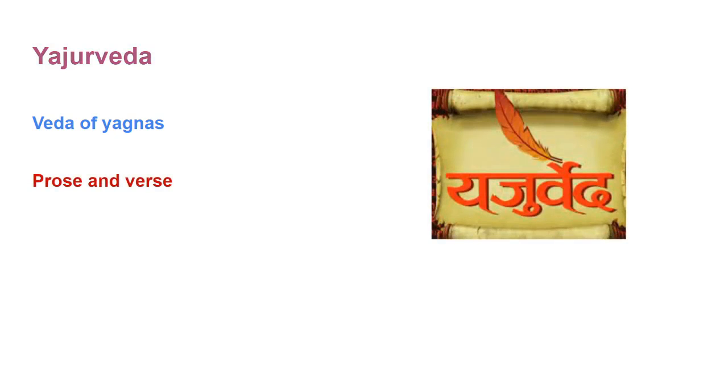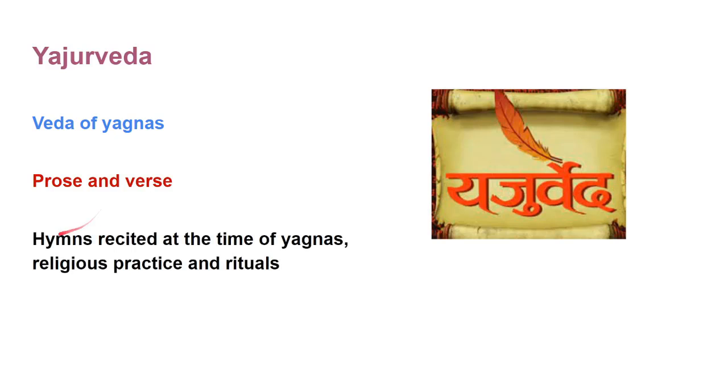Then the next one is Yajurveda. It is called a Veda of Yagnas. It is composed in both the forms, prose and verse. This describes the hymns recited at the time of Yagnas, the religious practice and rituals. So, the slokas you speak at the time of religious practices, rituals or yagnas are written in Yajurveda. Generally, Yajurveda is the largest collection of Upanishad.